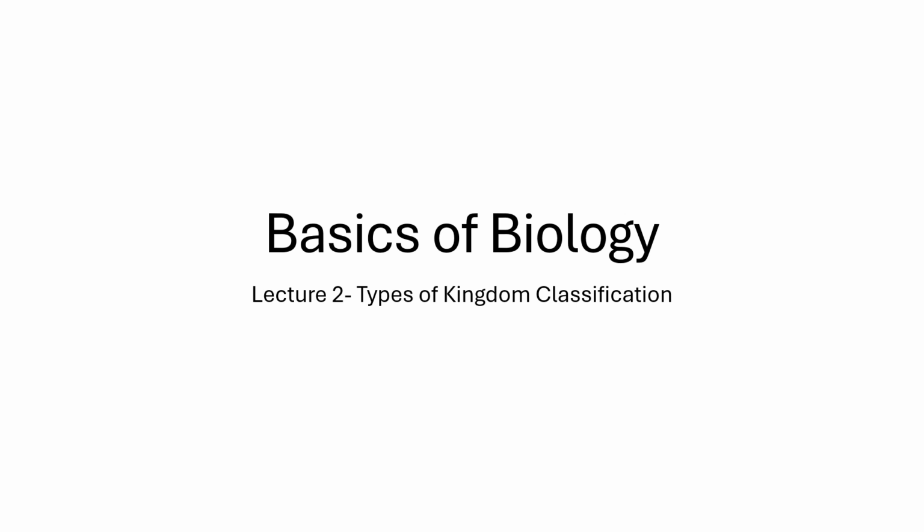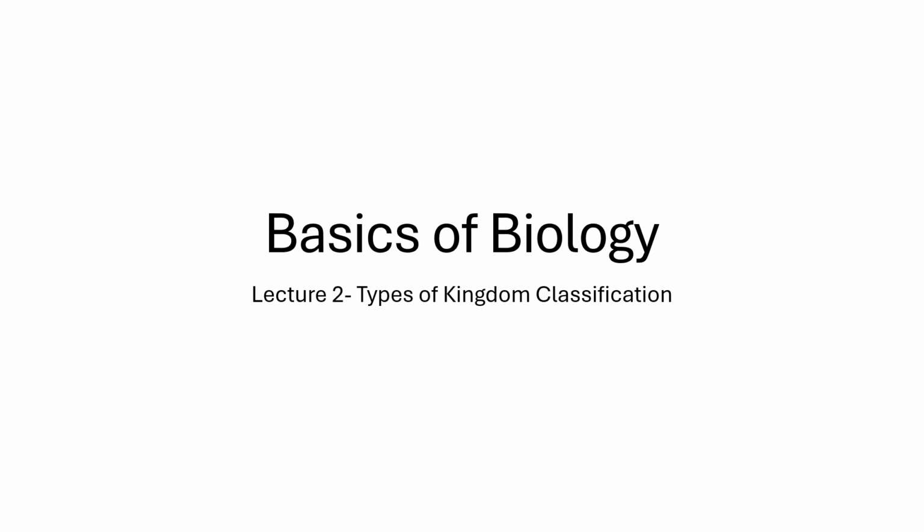This series of lectures is to clear our basics of biology before we get on to more complicated topics. The topic for us today is types of kingdom classification. In this, we deal with two kingdom classification, three kingdom classification, and so on. The most popular among them is five kingdom classification, but we'll also look at six kingdom and seven kingdom classification, which have been recently introduced.